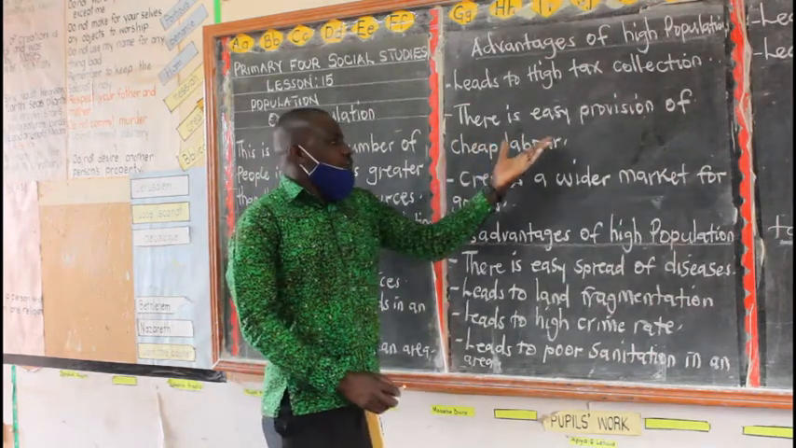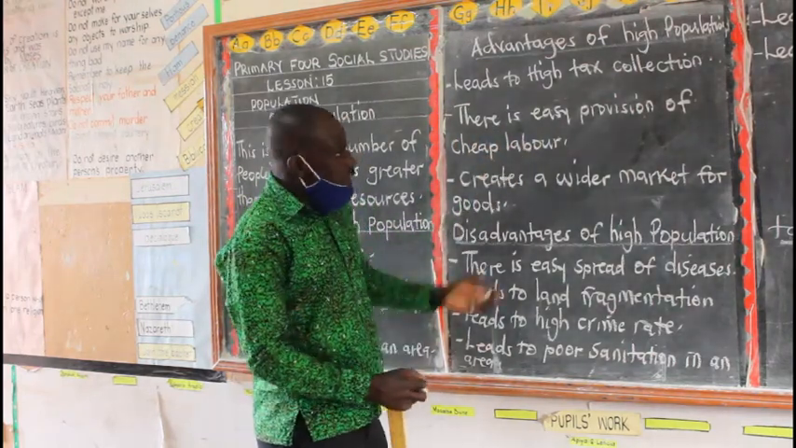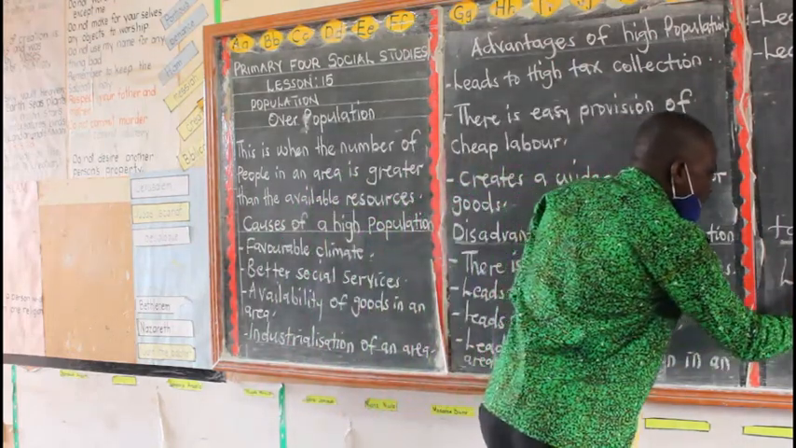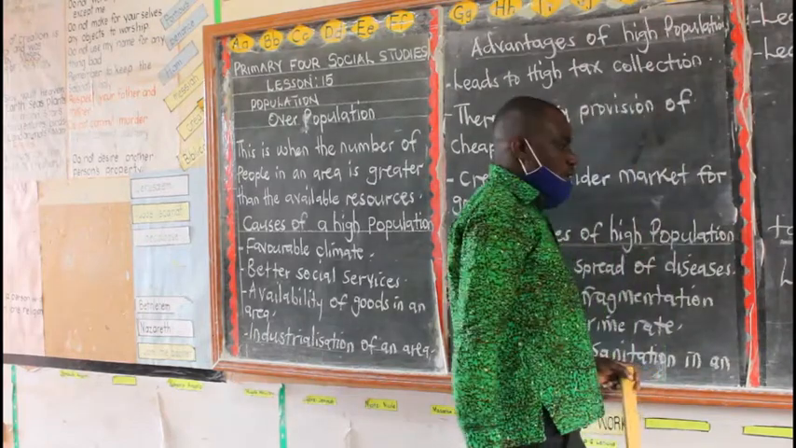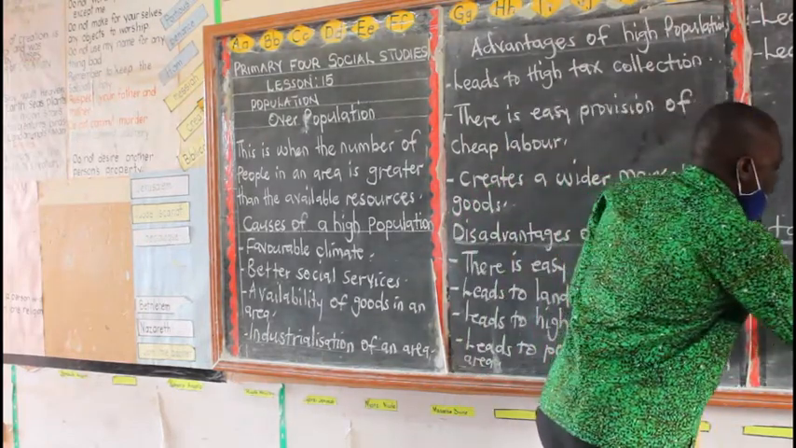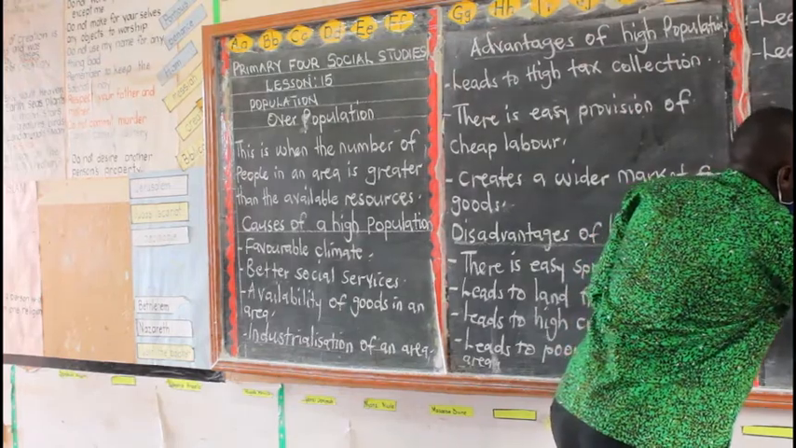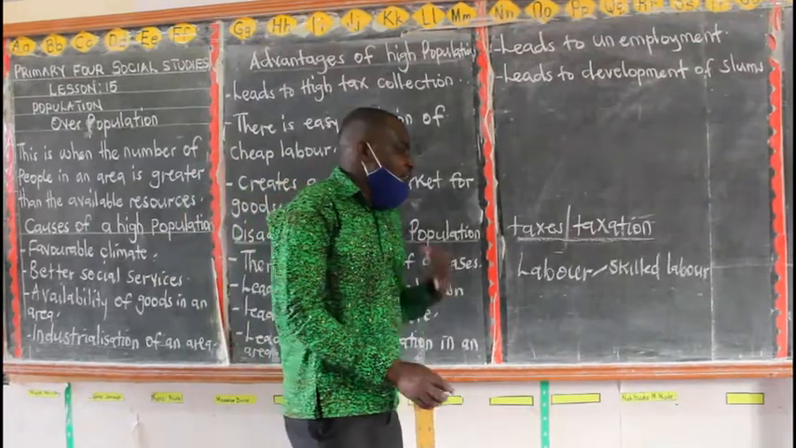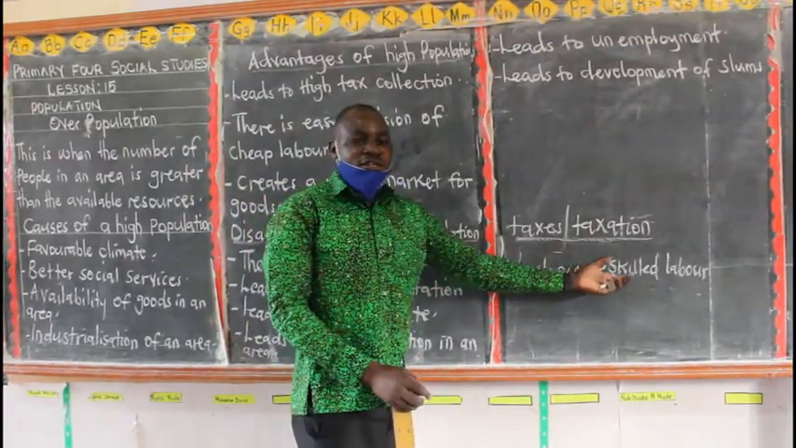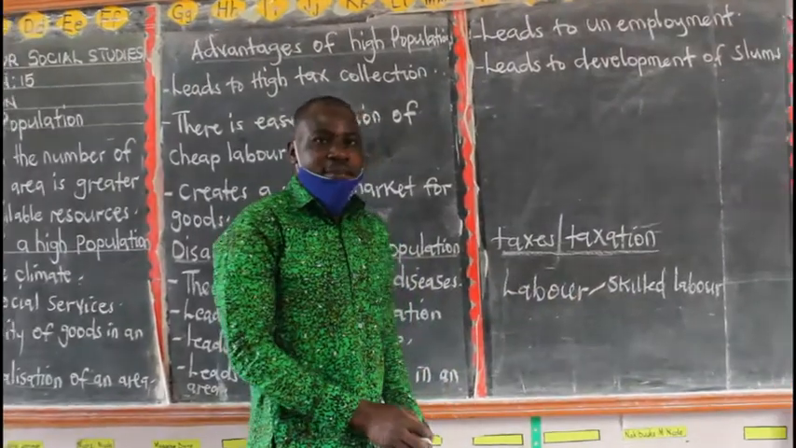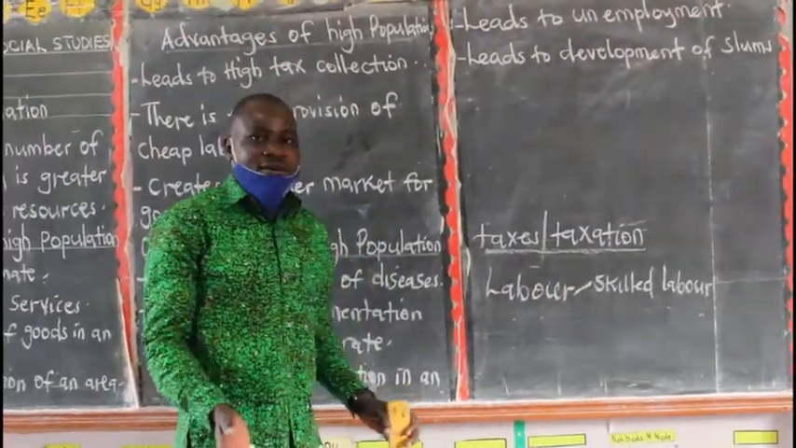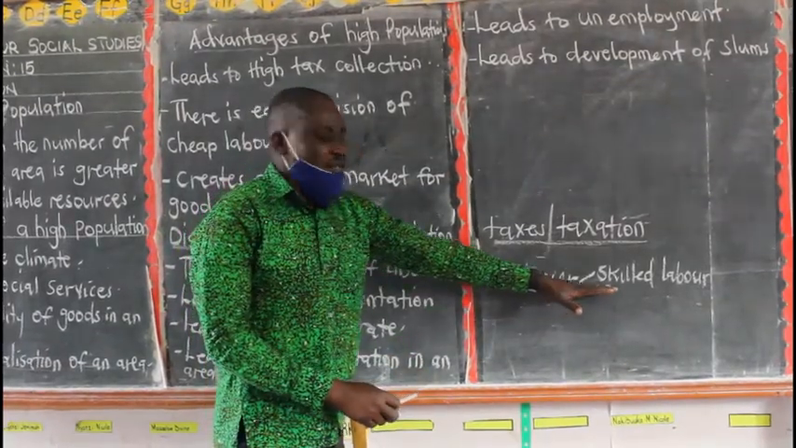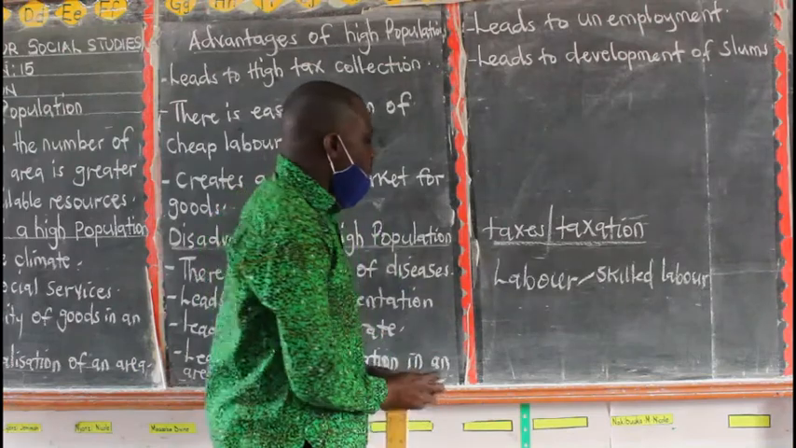If you look at the sources of government revenue, there is what we call taxes, or you can say taxation. And taxation, this is the major source of government revenue. So a high population leads to high tax collection. Then you also have easy provision of cheap labor. Remember, under labor, we have three types. One, we have skilled labor. Skilled labor is the labor provided by people who are trained. For example, doctors, teachers, and engineers.